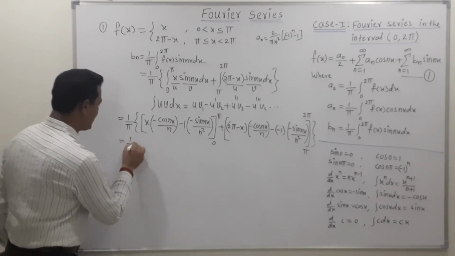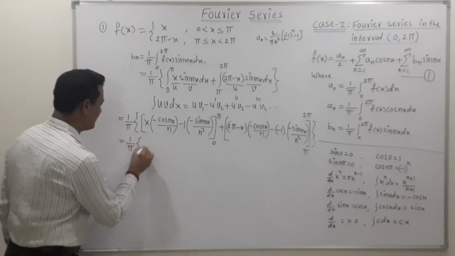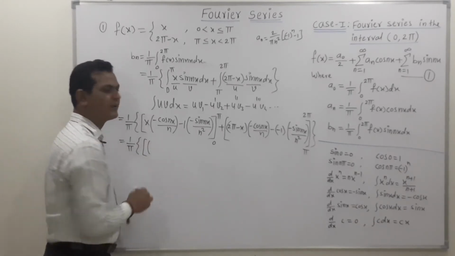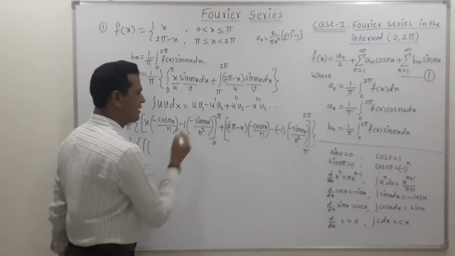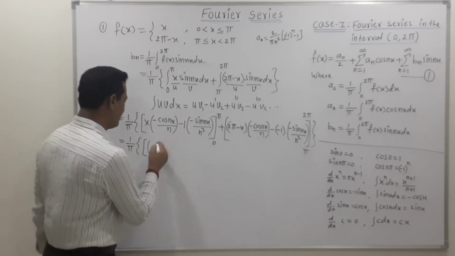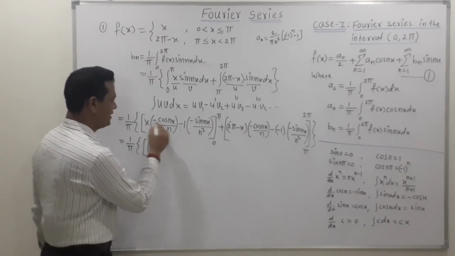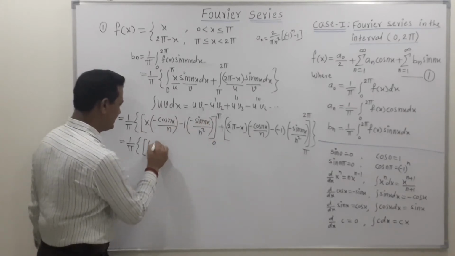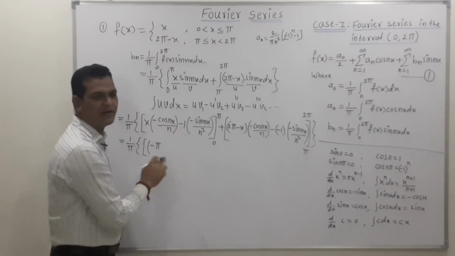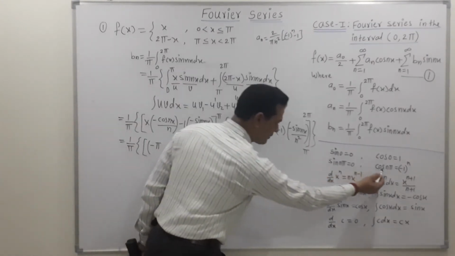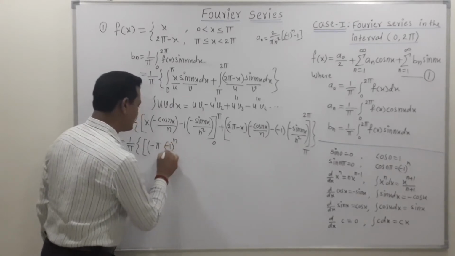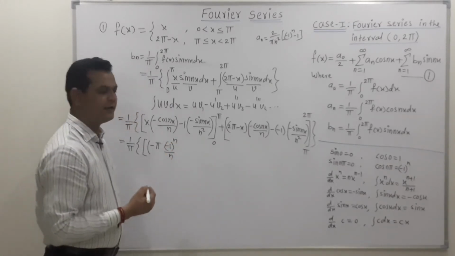So if we put the value of the upper limit and lower limit in the first integration, the upper limit is pi. This is the cos term, which is non-zero. So we can write minus into pi, then this is cos of n pi. The value of cos of n pi is minus 1 raised to n. We can write this as minus 1 raised to n upon n.